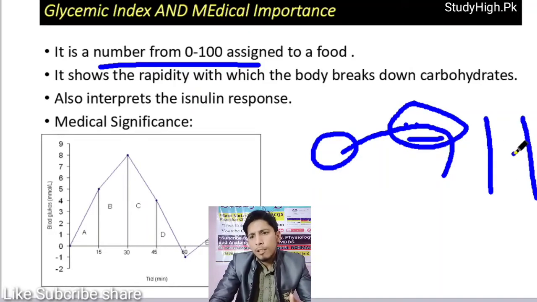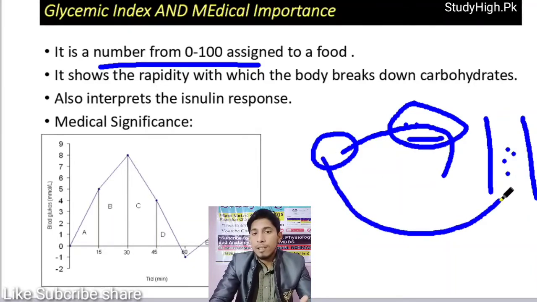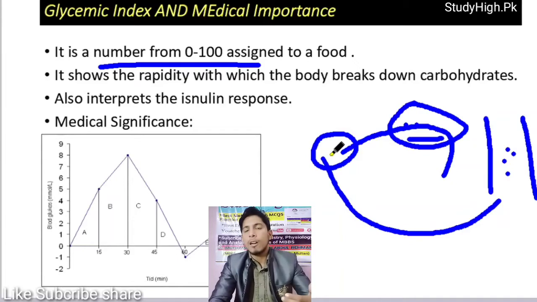Then you will check the glucose level in the blood. According to the glucose level that this food can raise, we give a number from 0 to 100. If this food causes the maximum increase in blood glucose level, it is arbitrarily given the number 100.